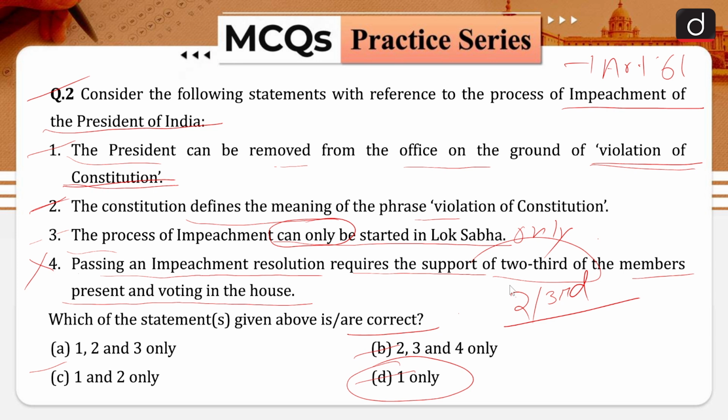After such investigation, if the other house as well sustains the charges and passes a resolution to that effect by a majority of not less than 2/3 of the total membership of the house, then the president stands removed from his office with immediate effect. And that is why your correct answer is option D, statement number 1 only.